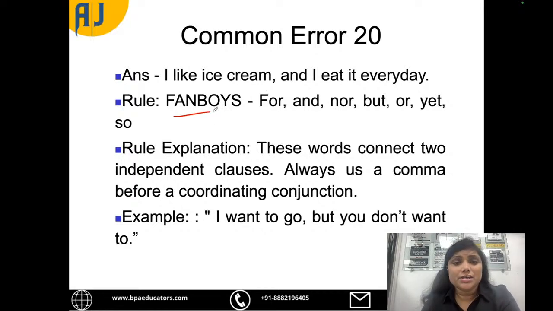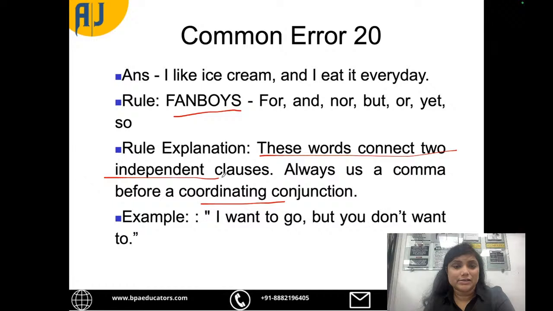See, so remember these FANBOYS. FANBOYS are coordinating conjunctions, those conjunctions which join two independent sentences. Okay, so these words connect two independent sentences. So always use a comma before a coordinating conjunction. No, so is not wrong. It is just a comma thing.